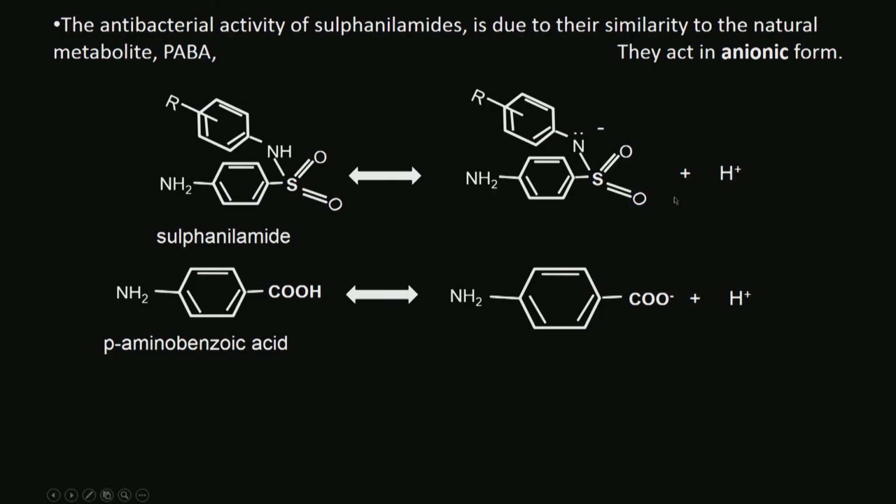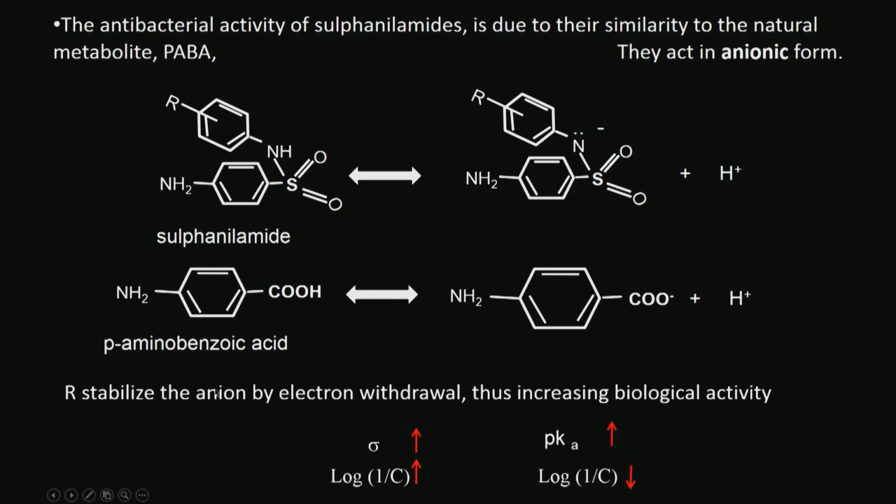So the anionic form is what is desired, whereas this form is not desired. Okay. So R stabilizes the anion by electron withdrawal, thus increasing biological activity. Okay. So if sigma is larger, activity is also larger. If pK is larger, the activity goes down.